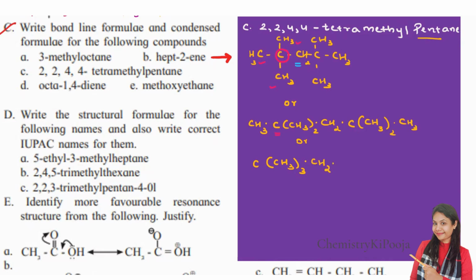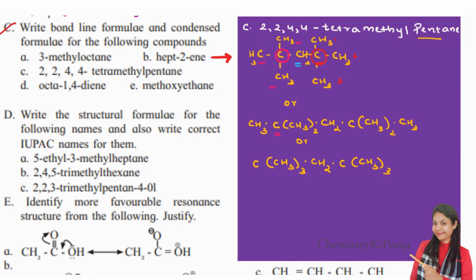Then again this carbon is attached to 1, 2, and 3 methyl groups. So simply I'll write carbon and then CH3 three times. Clear? Now I can write this structure because both the carbons on which the branching is present are at the terminals. So that is the reason why I have written it in the second form.